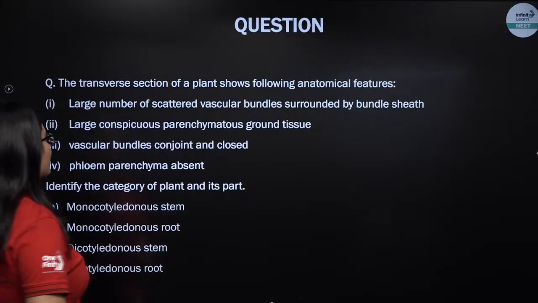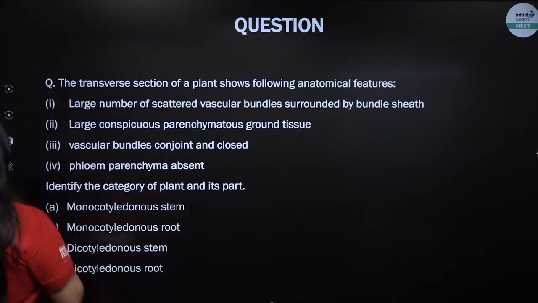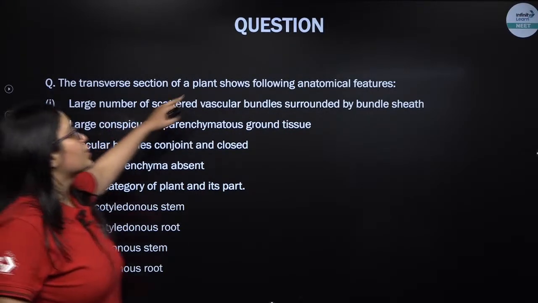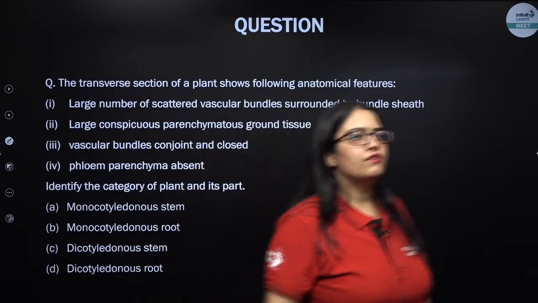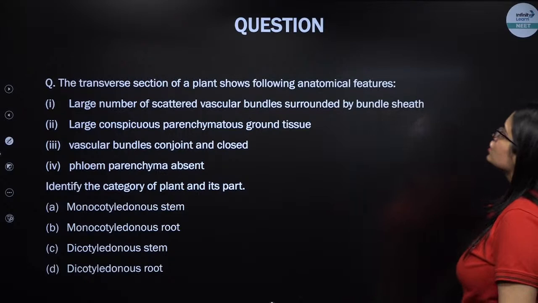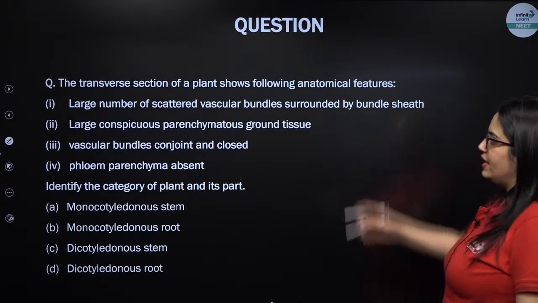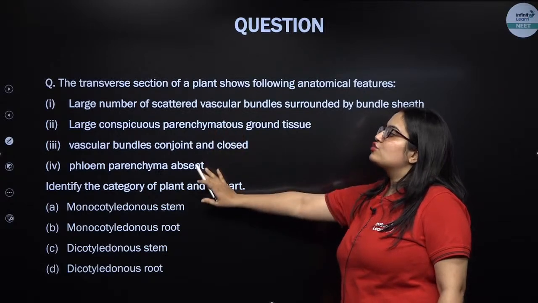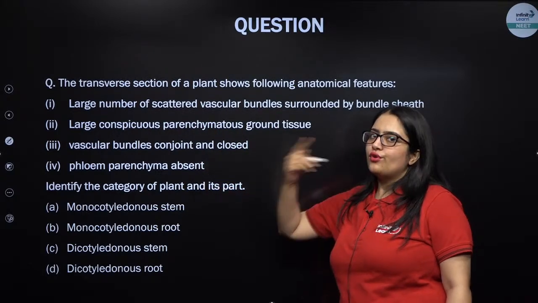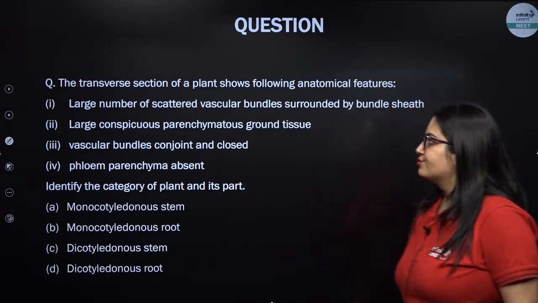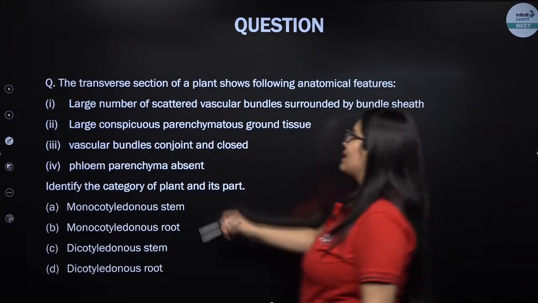Next question, another amazing question. See over here, my lovely kids. A transverse section of a plant shows anatomical features like this. So you have to read out the four options and find out whether these anatomical features belong to a monocot stem, dicot stem, monocot root or a dicot root. So, large number of scattered vascular bundles.